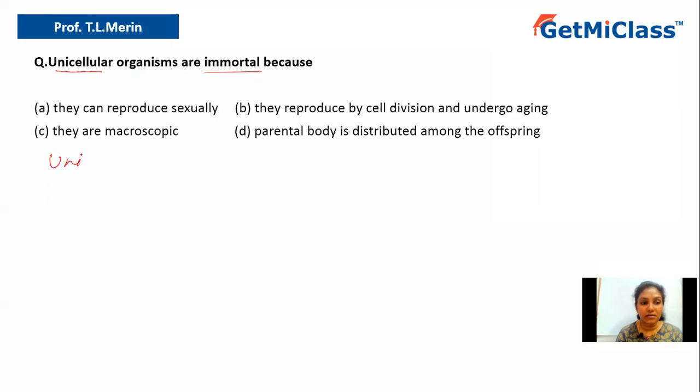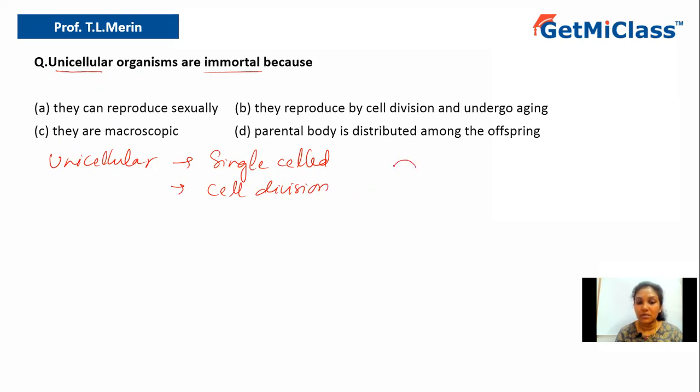So what do you mean by unicellular organisms? Unicellular organisms are nothing but single cell organisms. And how do they reproduce? They reproduce by cell division. And how do they divide?